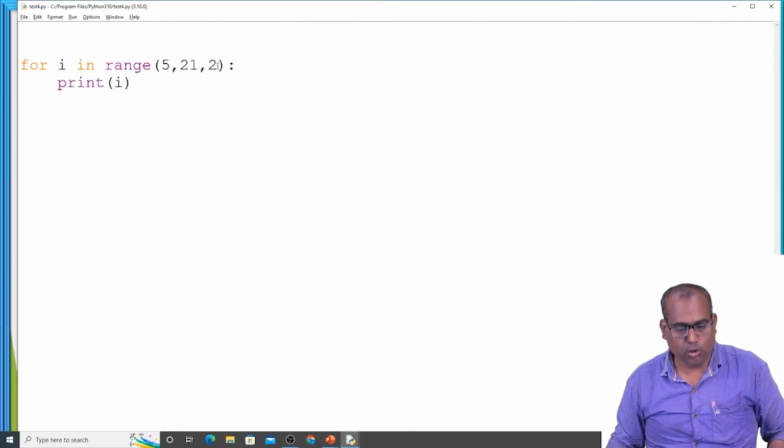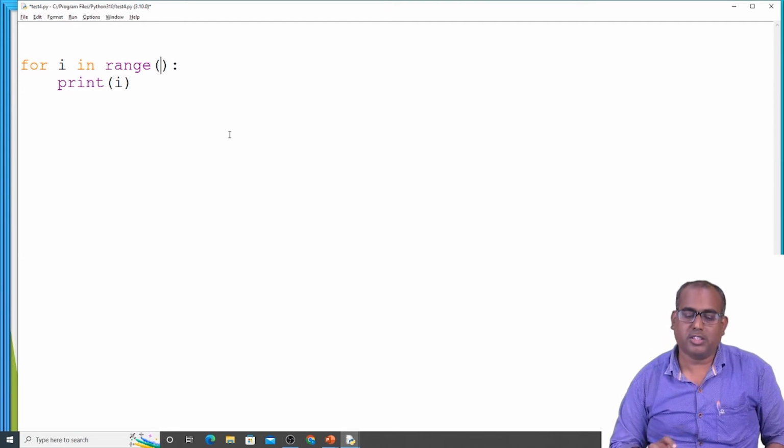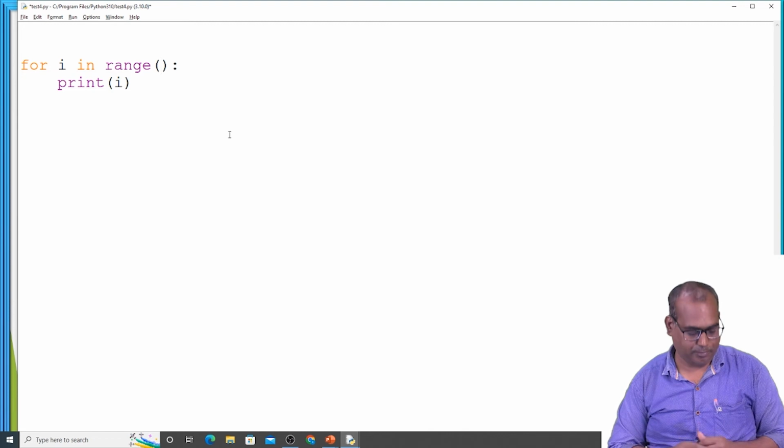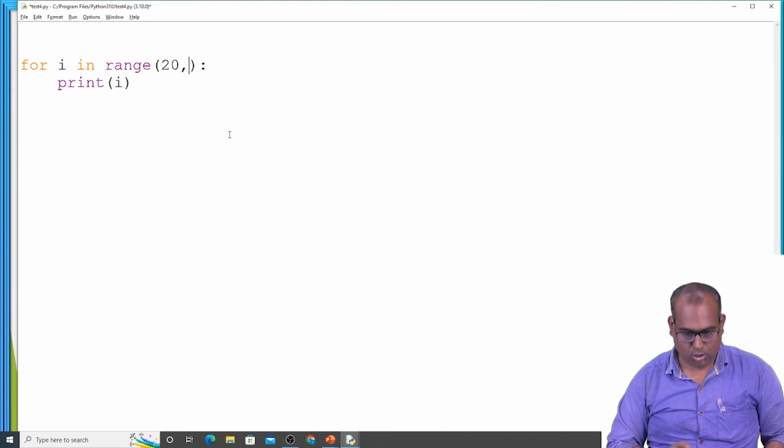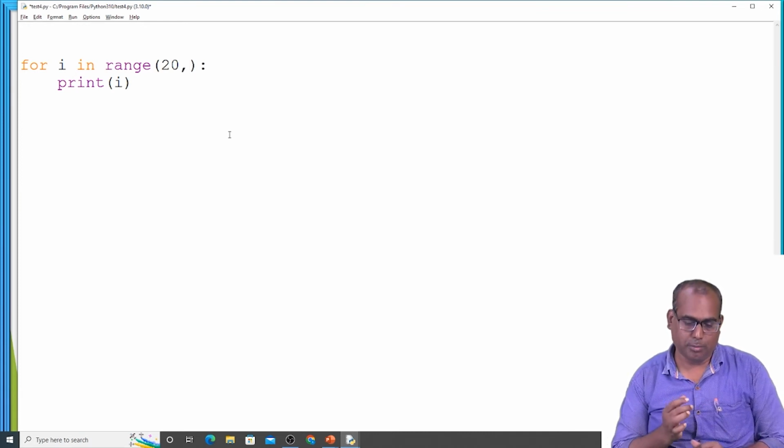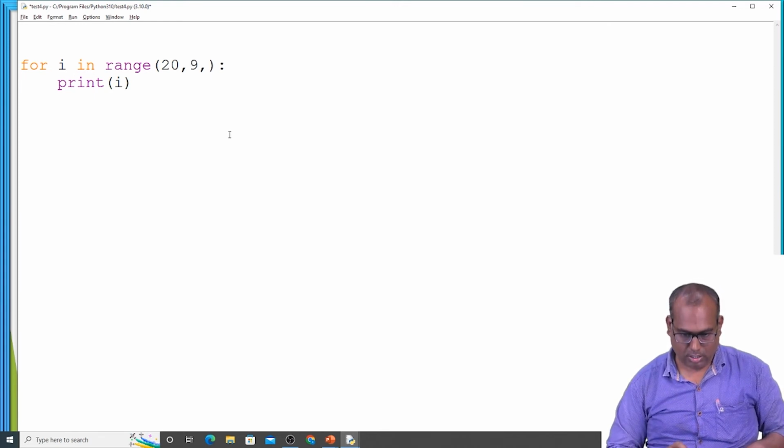And let's see how to print in reverse. How to use the step in a decrement way. I want to print from 20, and it should end at 10. That means I have to give 9 and minus 1.